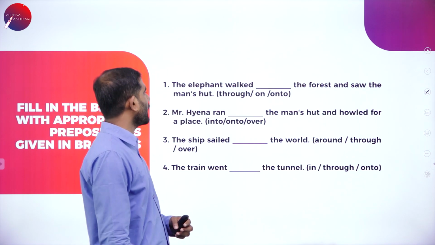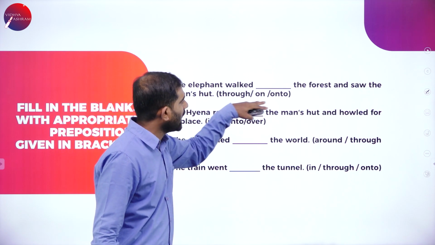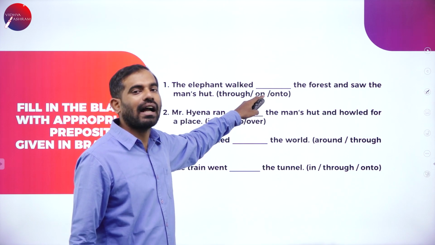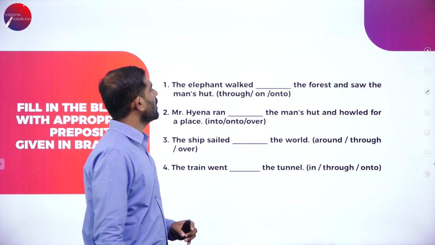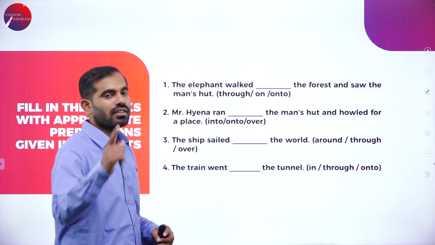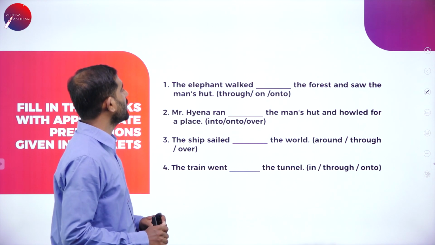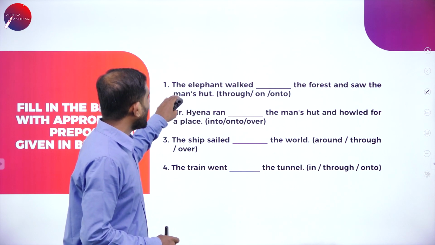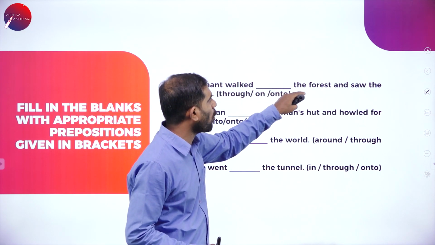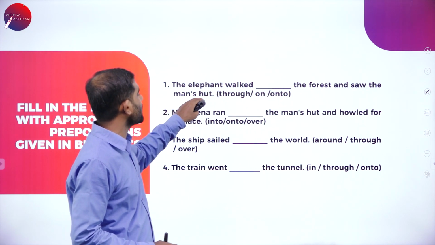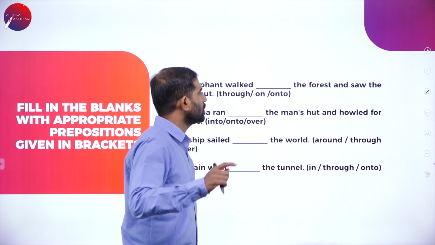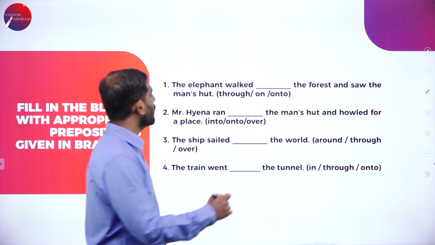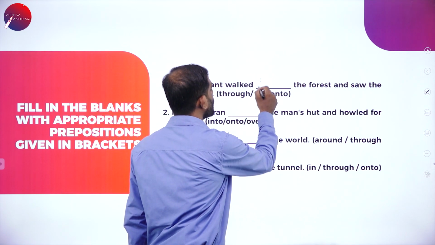Which is the next one here? Fill in the blanks. Again, the options are given. We are going to choose the right answer and fill in the blanks. The very first chapter, The Gentleman of the Jungle. The elephant walked dash the forest and saw the man's hut. The options are through, on, onto. The right answer would be walked through.